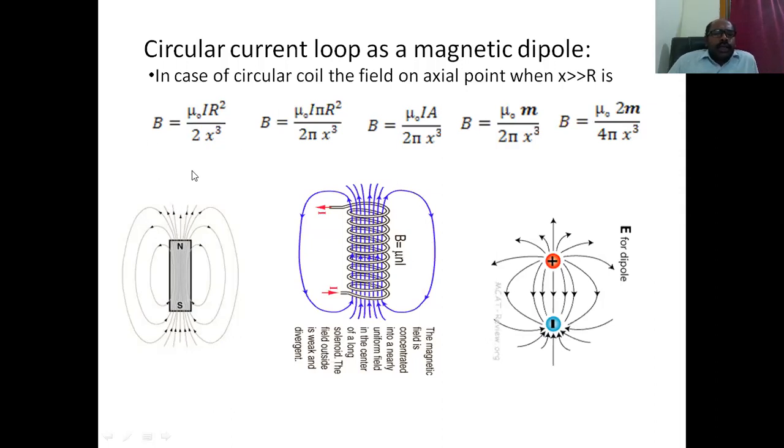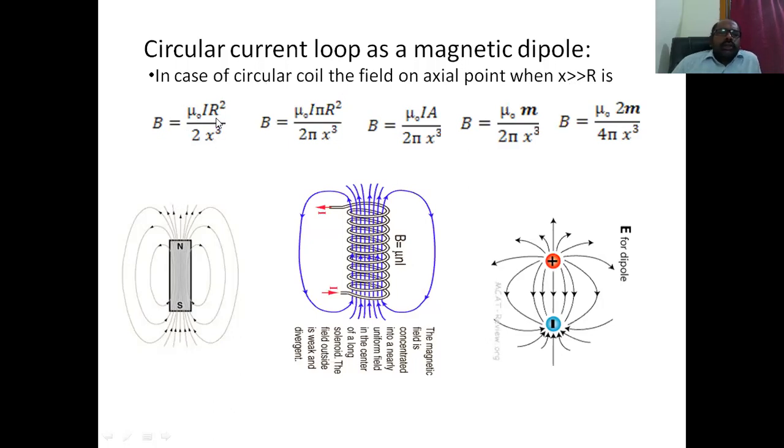Now, generally in this case we consider the magnetic field due to a current carrying circular loop of radius capital R, and we are taking a point at a distance x from the center of the coil. So in that case, by taking this approximation, we are getting B is equal to mu naught I R square by 2x cube.